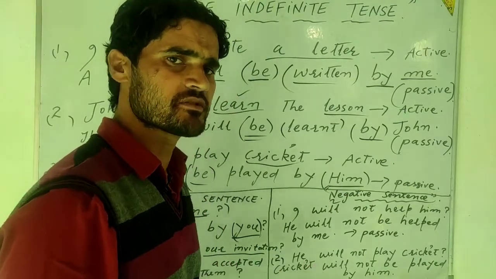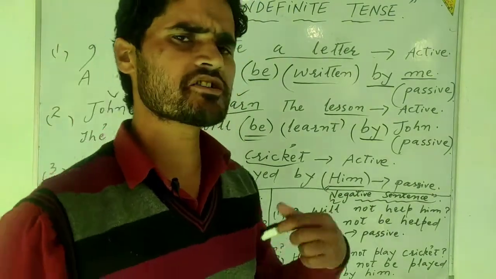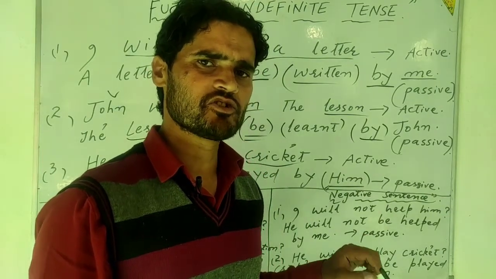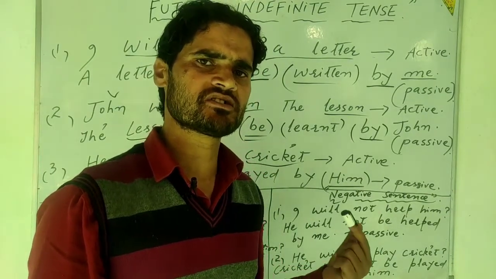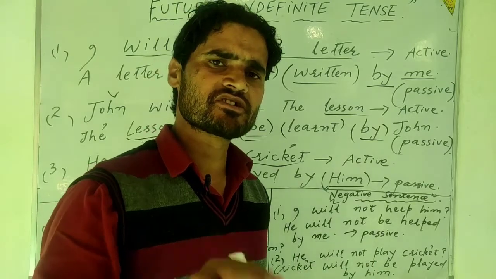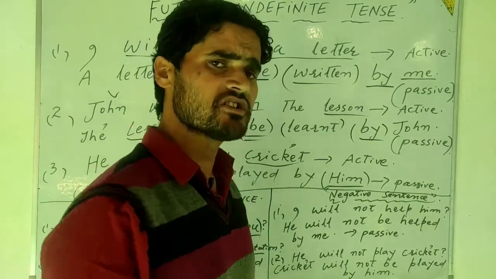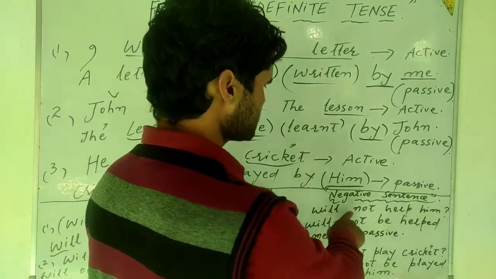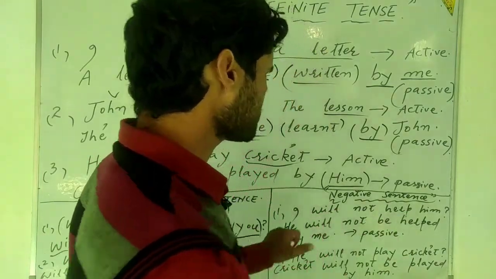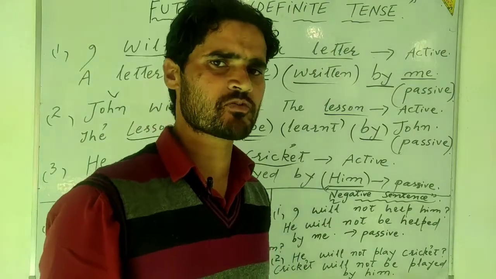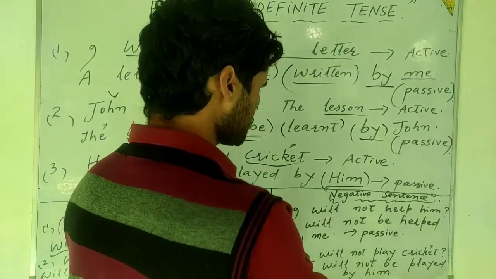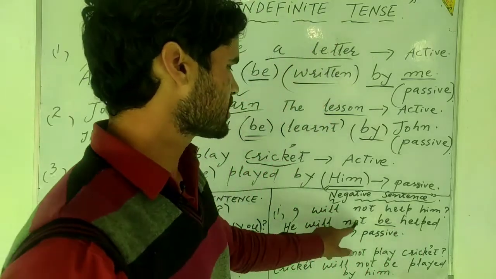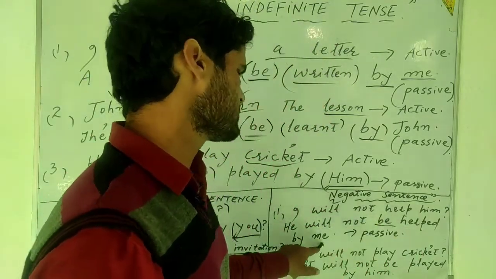If you are to make it passive voice, I have already told you many times in the previous videos that whenever you come across a sentence characterized by the word not, the word not must appear at number 3. Same is the case here. I will not help him. However, it must also be applied in the passive form. So it will become he will not, after that, he will not be helped by me.